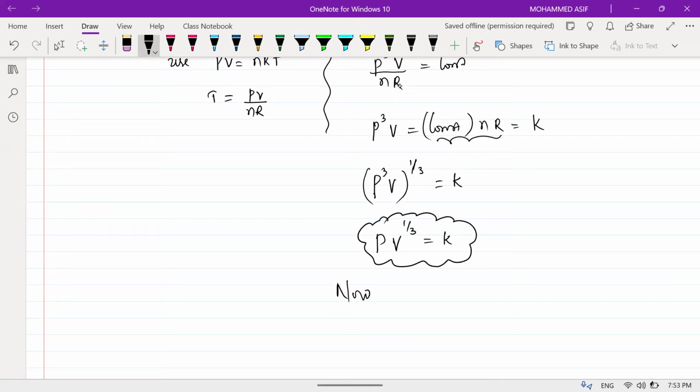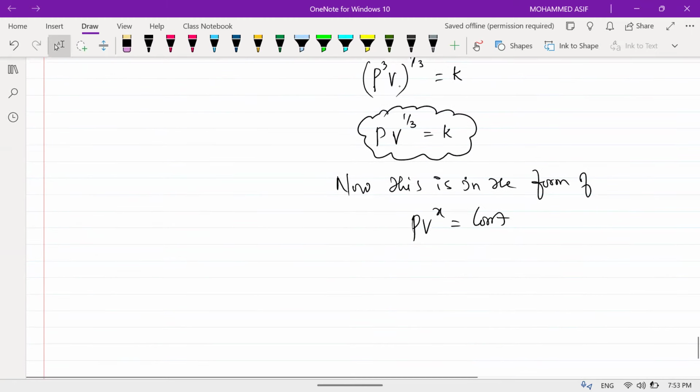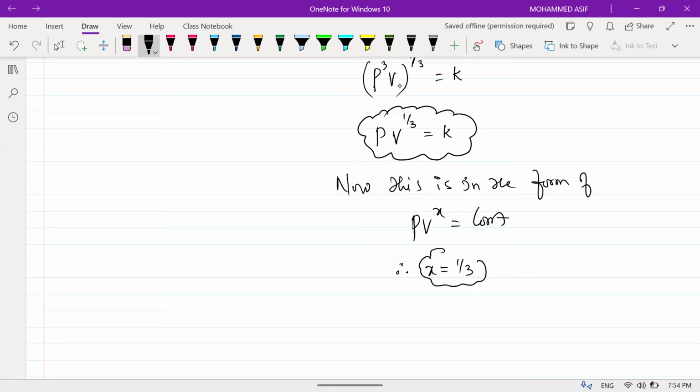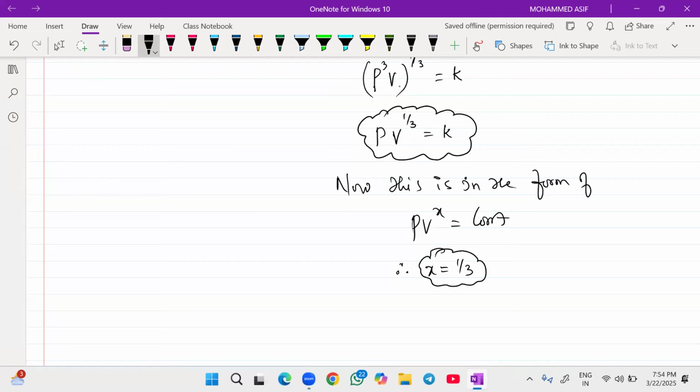Now this is in the form of PV to the power of X equals constant, beta. Am I clear? So the value of X will come out as 1 by 3. Now that you know X equals 1 by 3, can you calculate the work done? I am not telling that. You can try to give me the answers right now on your own.